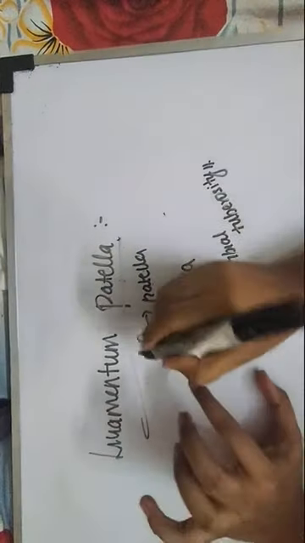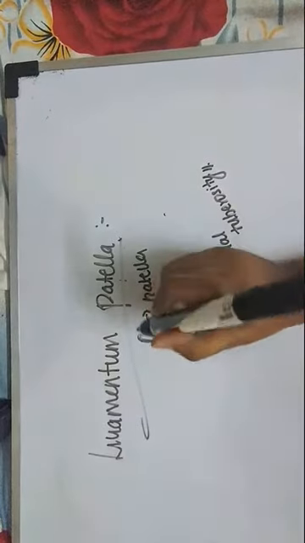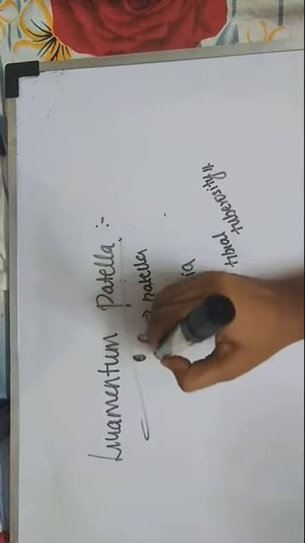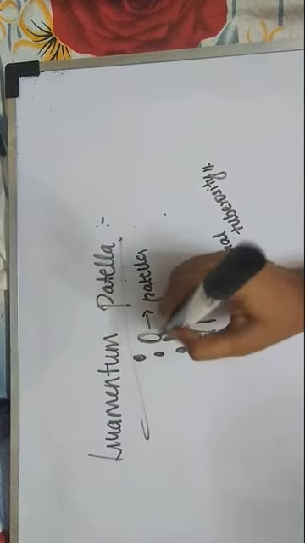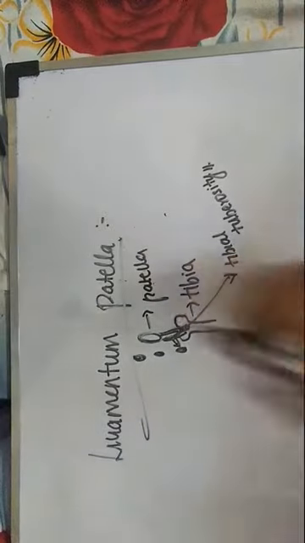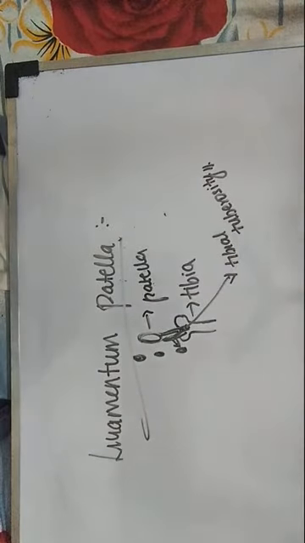It is also related to the bursae. Around the knee joint we have bursae, I'll explain it in the next video. We have the suprapatellar bursa, the prepatellar bursa, and the infrapatellar bursa. This ligament is related to the infrapatellar bursa. That is enough. Above it is attached to the patella, below it is attached to the tibial tuberosity, and it is related to the infrapatellar bursa. Okay, done.